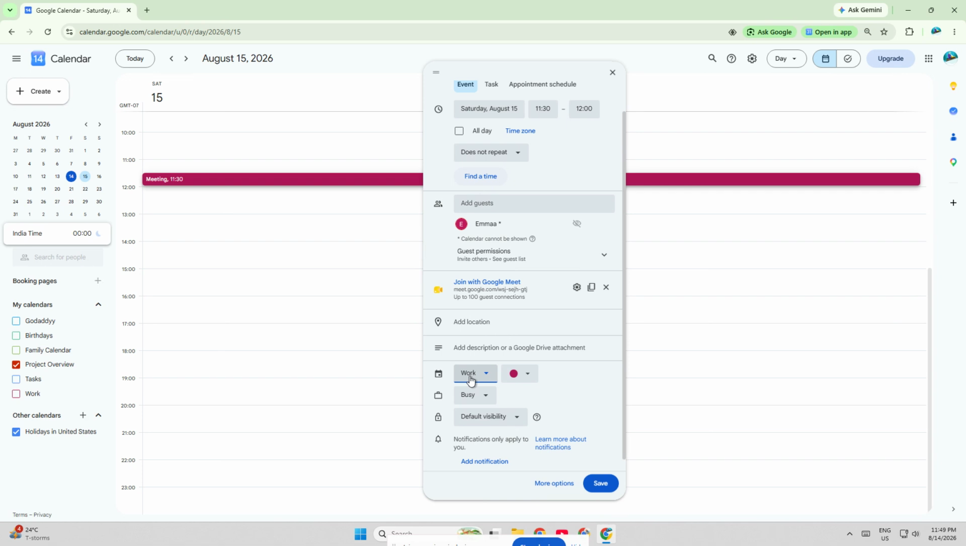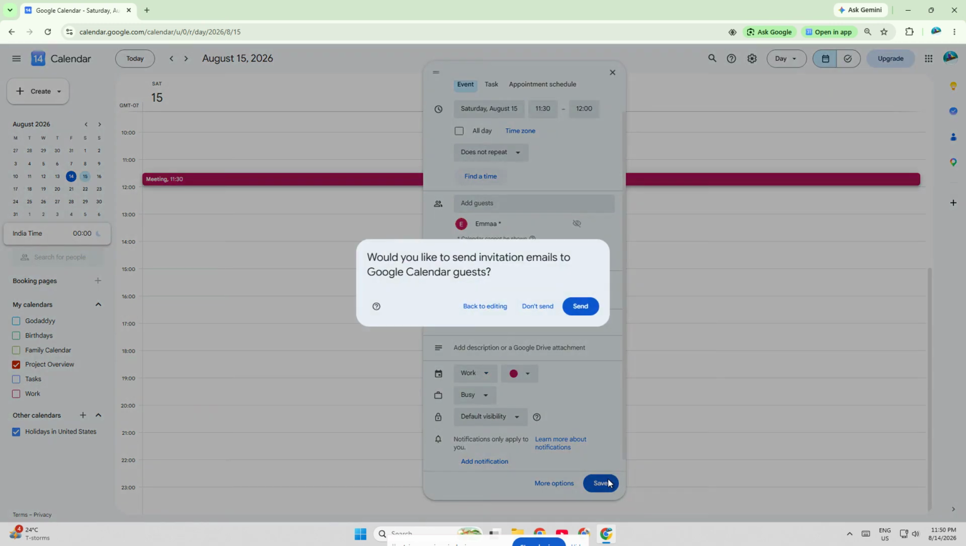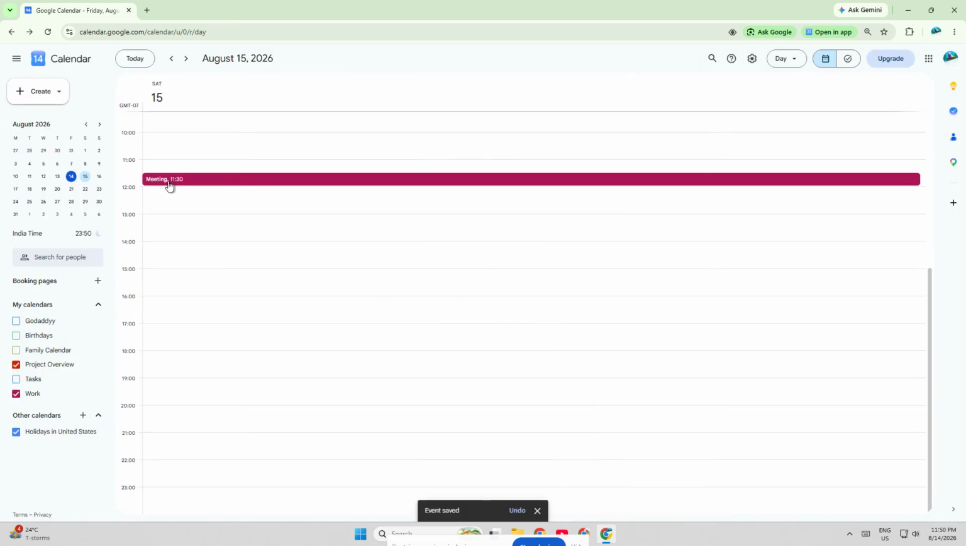Once you've selected the correct calendar, double-check your event details one last time. Make sure the title is correct, the time is right, and the calendar selection is exactly where you want it. Then click Save. After you save it, the event will appear on the selected Google Calendar instead of your default one. That means it will stay organized in the right calendar and be easy to find later.